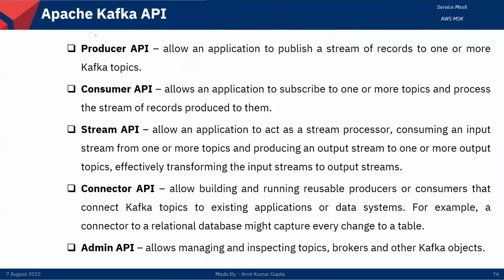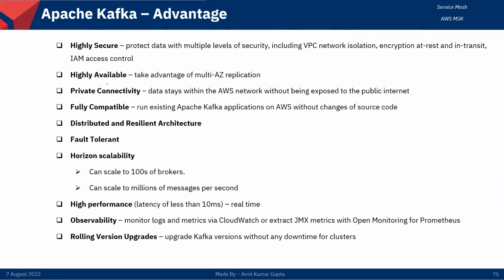Now we are using the Apache Kafka API, multiple APIs for those things: producer API, consumer API, stream API, connector API, and admin API. These are the major five APIs we are using. So what is the advantage of Kafka? It is highly secure and highly available, because of the advantage of multi-broker replication.